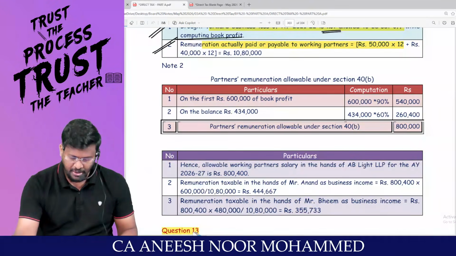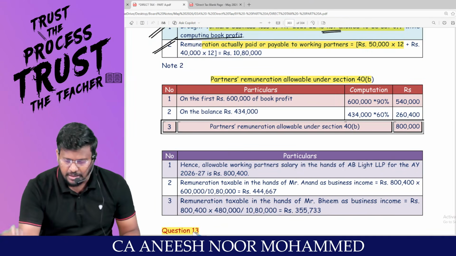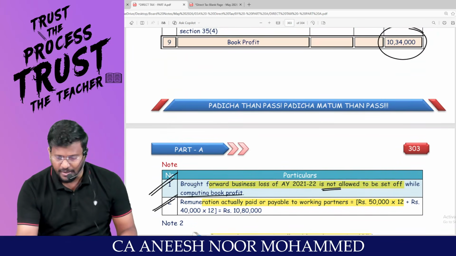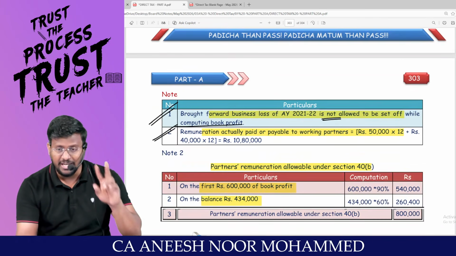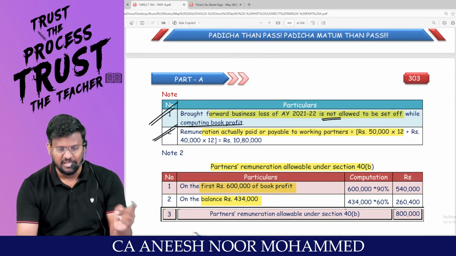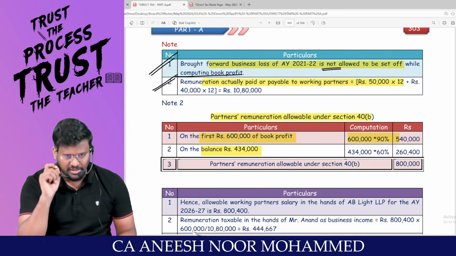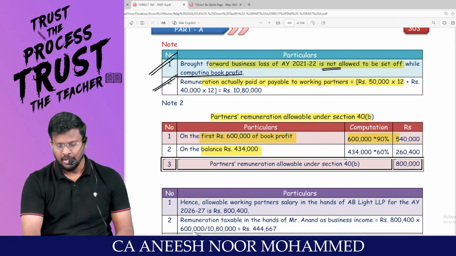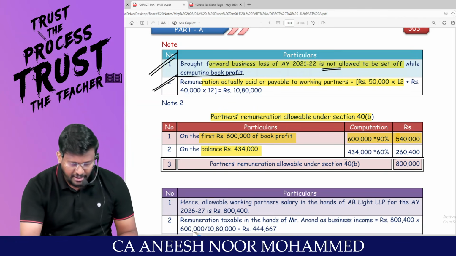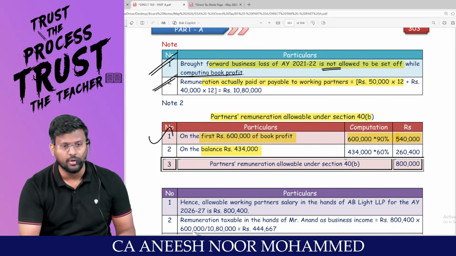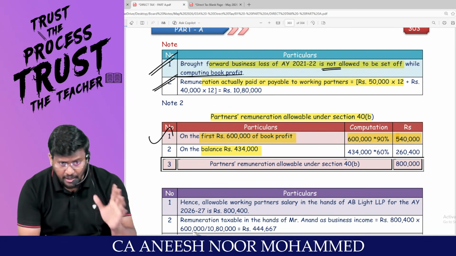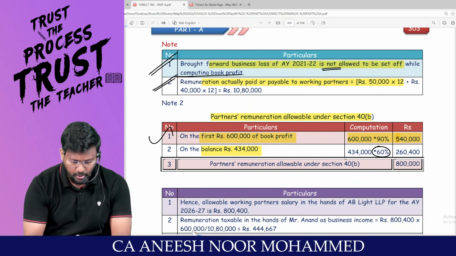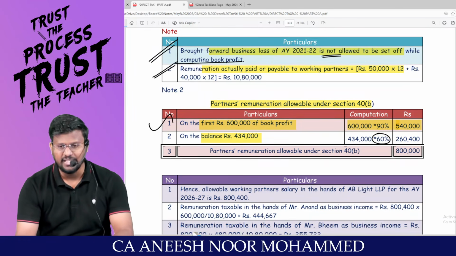If I reduce remuneration, then what will I calculate? Are you understanding? So my dear lovable students, this is the partner's remuneration allowable under section 40B on the first 6 lakh and the balance. What is the book profit? 10,34,000 should be classified into first 6 lakh and balance. First 6 lakh, 90% of the 6 lakh or statute limit of 1,50,000, whichever is higher. So 6 lakh into 90% is 5,40,000 rupees, the amount of remuneration allowed. On the balance 4,34,000, how much percent? 60%. So 4,34,000 into 60% comes to 2,60,400.